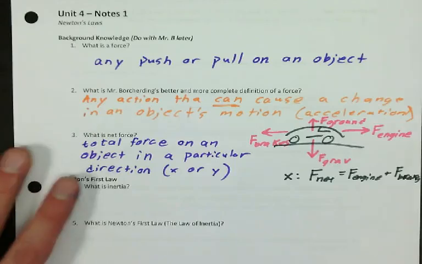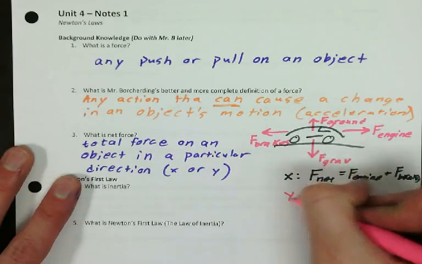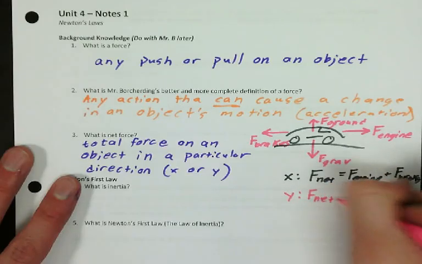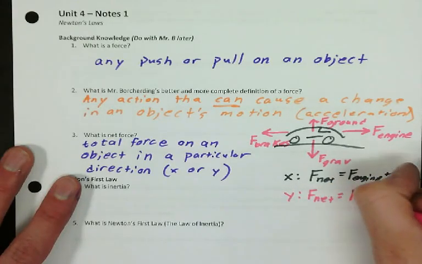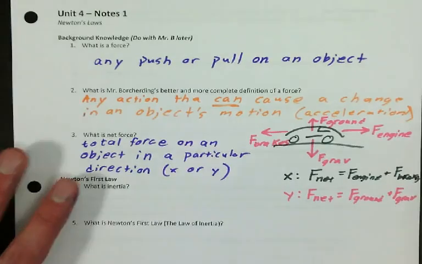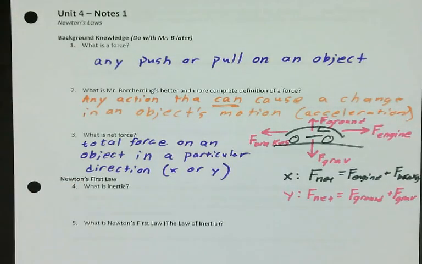And in the y direction, I would do this as well. In the y direction, the net force would be the force from the ground plus the force of gravity. And that's all the net force is. It's just a way to figure out the total value on an object. Okay? Just to figure out how much force is there overall.